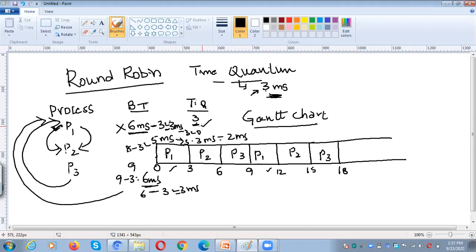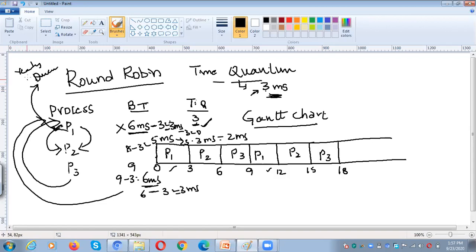So P1 completes the execution, right? So we don't give 3 milliseconds again to P1. Why? Because P1 completes the execution. Whenever P1 completes the execution, it moves out of the ready queue. It does not wait in the ready queue in main memory.